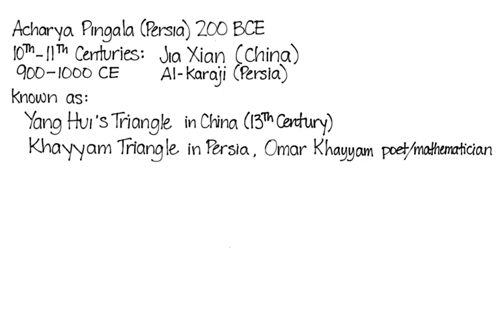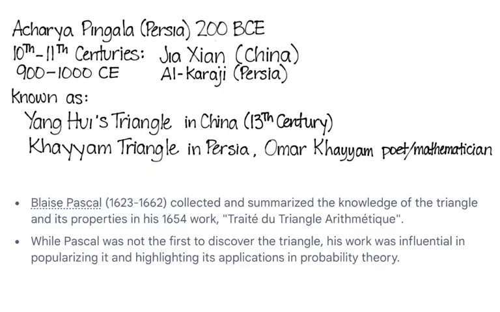But he is attributed with also studying this triangle, this pattern of numbers. Blaise Pascal, who has the name attributed to this triangle, wasn't even born until 1623, and it was in 1654 that the work was published.